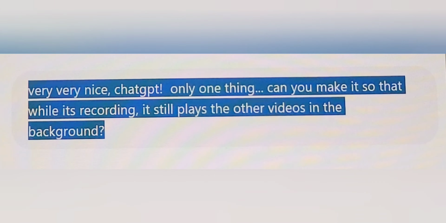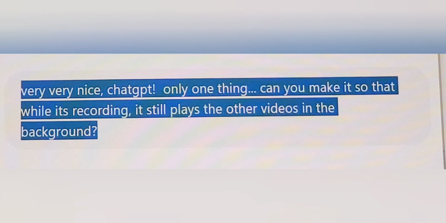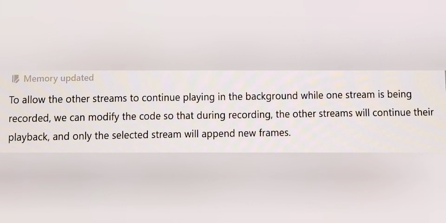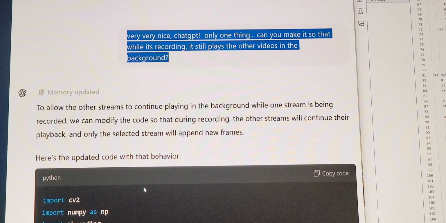Check this out. I told it, very, very nice, ChatGPT. Only one thing. Can you make it so that while it's recording, it still plays the other videos in the background? And it said, to allow the other streams to continue playing in the background when one stream is being recorded, we can modify the code so that during recording, the other streams will continue their playback, and only the selected stream will append new frames. Here's the updated code. So I copied it and pasted it, and now let's try it out.